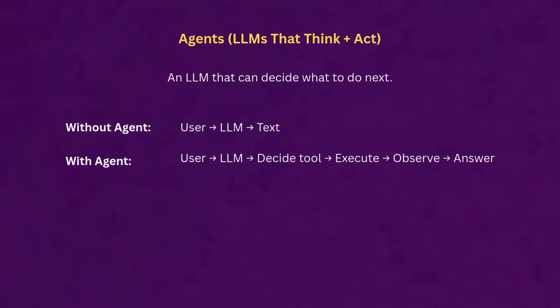The next one is agents. Agents are where things get really exciting. An agent is an LLM that can think, decide, choose tools, take action, observe the result, and then respond accordingly. So instead of just answering, agents can run calculations internally, search the web, query a database, and execute code as well. They can internally do multiple things that make the response or answer very relevant.